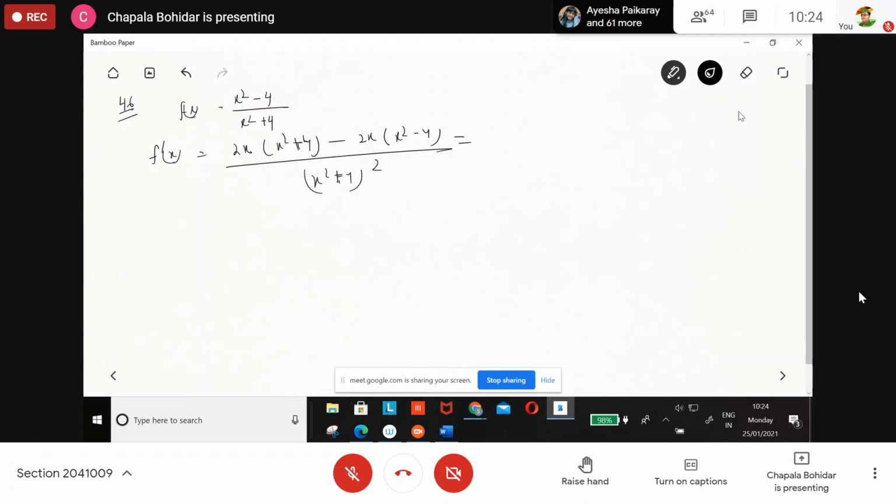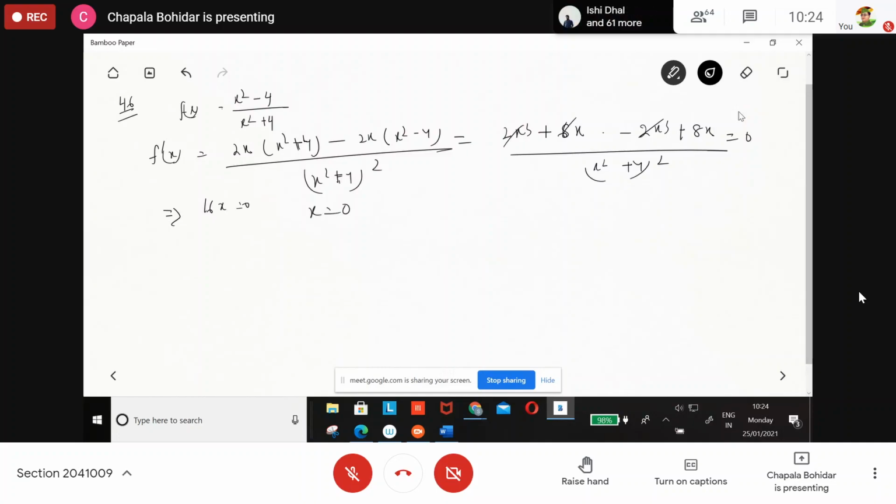So what you get here is 2x cube plus 8x minus 2x cube plus 8x, so we are getting 16x over x square plus 4 whole square equal to 0. So 16x equal to 0, so x is equal to 0.